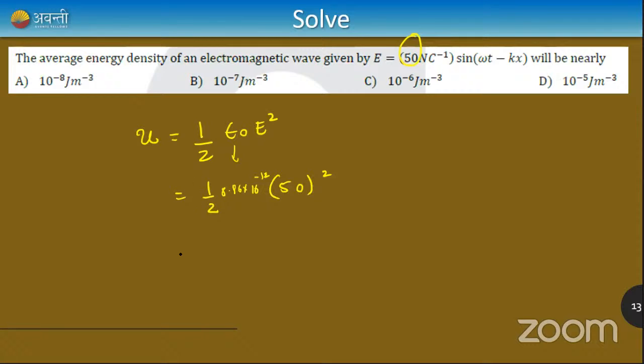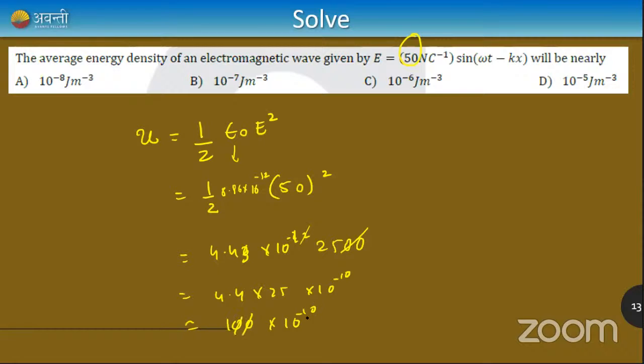So what happens is you can solve it here. When you divide 8.86 by 2, you get 4.43 into 10 raised to minus 12. 50 into 50 is 2500. Cancel the 100 with 10 raised to minus 12, and I'm left with 4.4 into 25 into 10 raised to minus 10. 4.4 into 25 gives me approximately 100. So 100 into 10 raised to minus 10, and again it will be 10 raised to minus 8. So which is the right answer? Option A is the right answer.